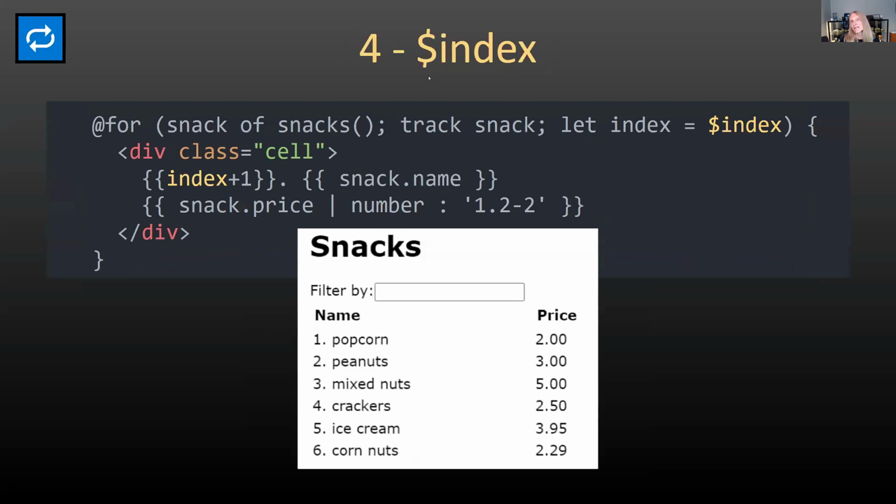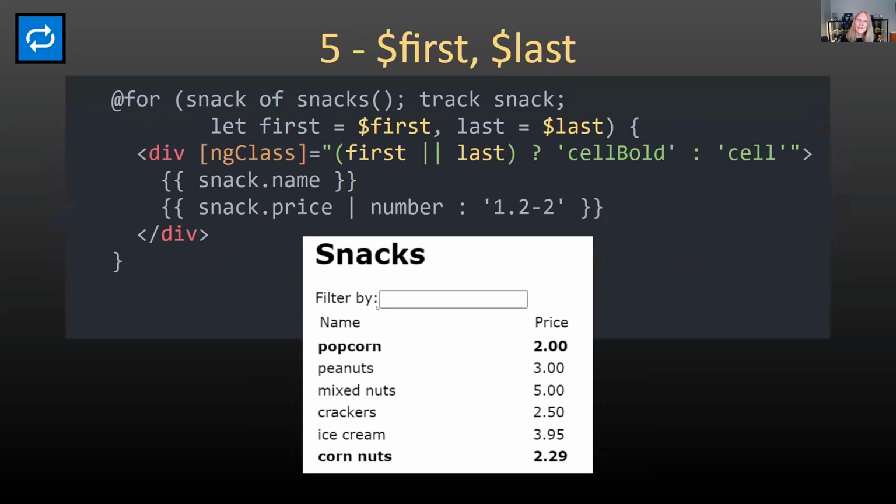Like the star ng-for had, it does have a dollar index. So you can use that. So here I'm adding 1 because the index is, as always, 0-based. Users are basically 1-based. So that's what the +1 is doing here to display the index numbers on these. There's also a first and last.